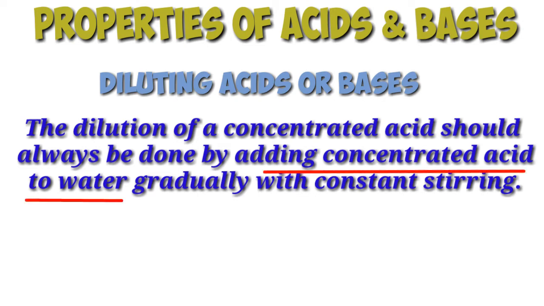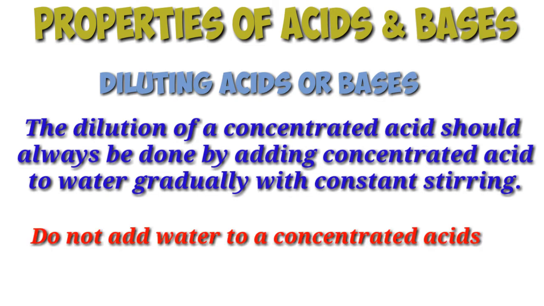If water is added to a concentrated acid, the heat generated may cause the mixture to splash out and cause burns. The glass container may also break due to excessive local heating. So, it is not advisable to add water to a concentrated acid for diluting it. The dilution of a concentrated acid should always be done by adding concentrated acid to water gradually with constant stirring. When we add concentrated acid to water, then the heat is evolved gradually and it will be easily absorbed by the large amount of water.